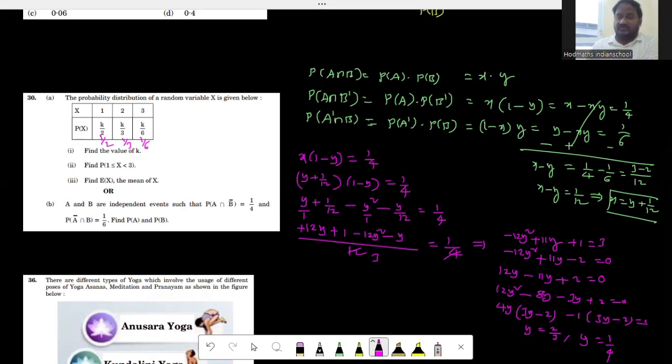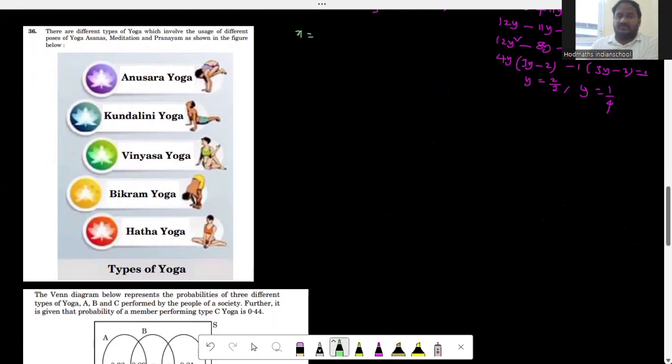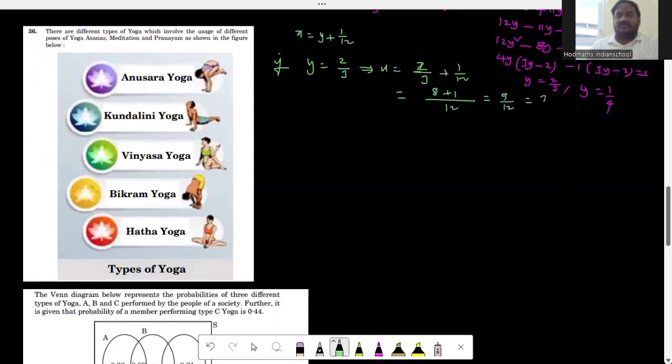Let us see what are those two possible values of x. I am going to take x is equal to y plus 1 by 12. Now if the value of y is equal to 2 by 3, then x is equal to y plus 1 by 12, right? So this is going to be 2 by 3 plus 1 by 12. LCM is going to be 12. 3 fours are 12, 4 twos are 8, plus 1 is equal to 9 by 12, which is equal to 3 by 4. Therefore, y is equal to 2 by 3, x is equal to 3 by 4.